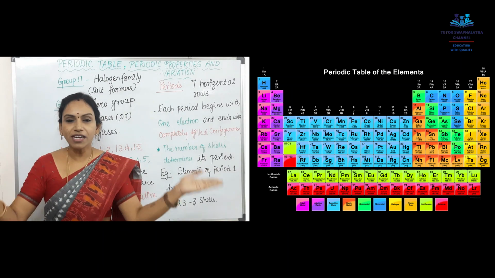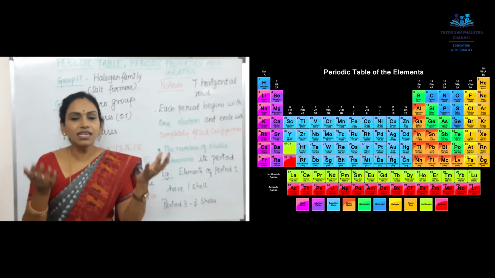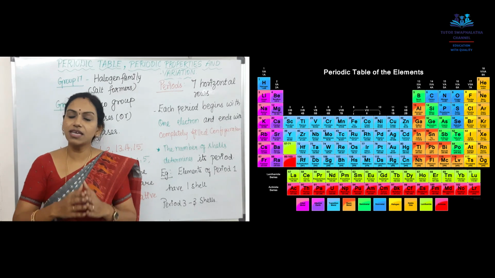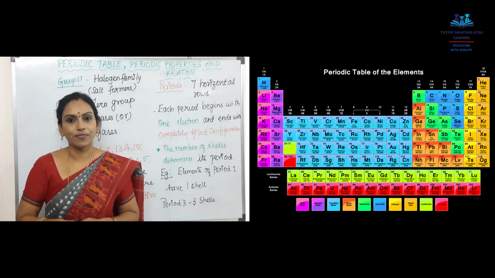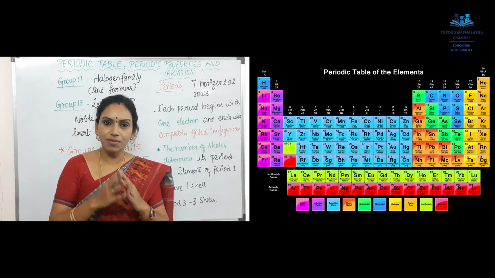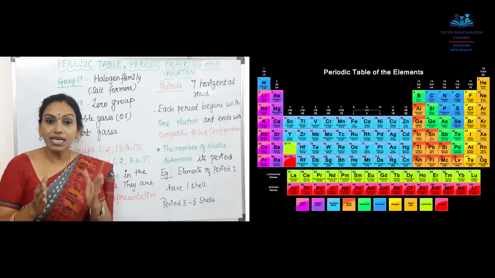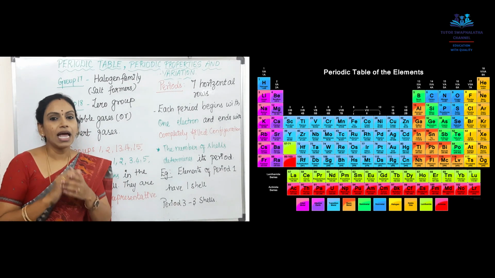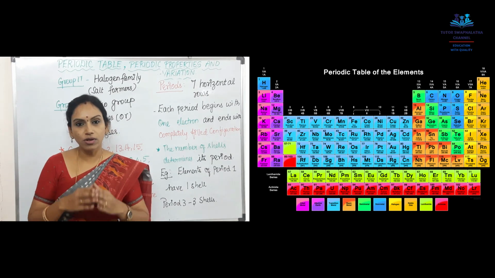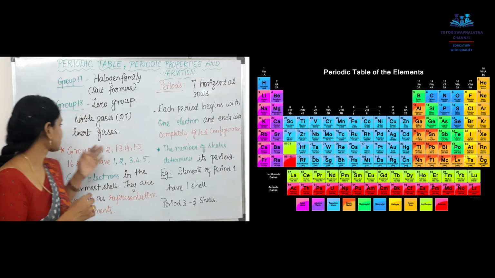All the shells are completely filled. It doesn't have to react with any other element. Yes, that is the reason for being inert in nature. So zero group elements are also called inert group elements, and most of the zero group elements are noble gases. What will be the examples? Krypton, xenon, radon. They are noble gas elements.